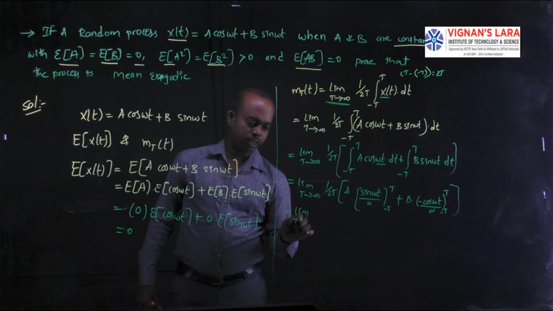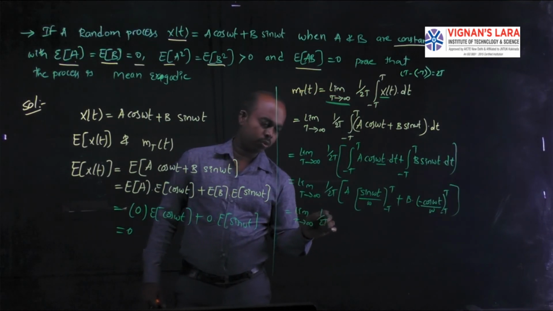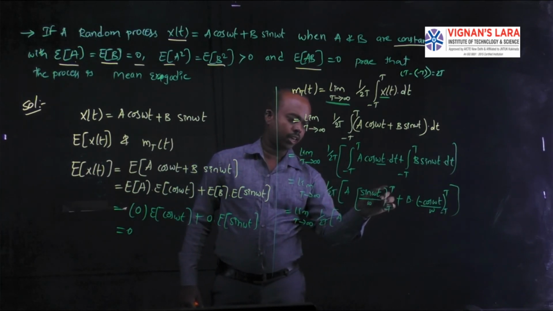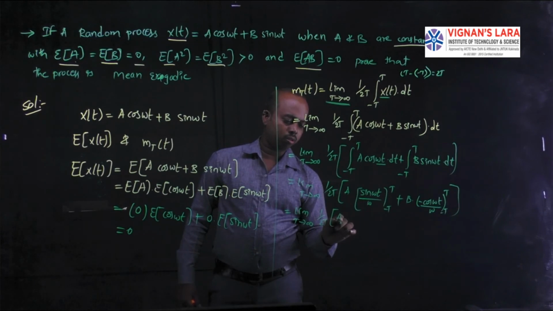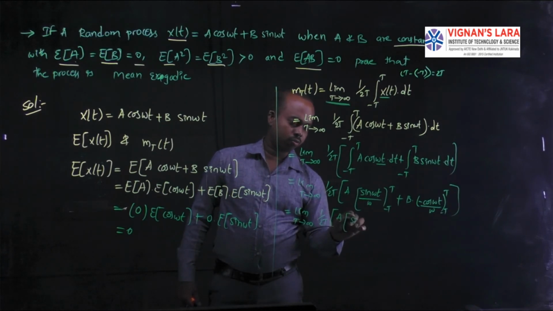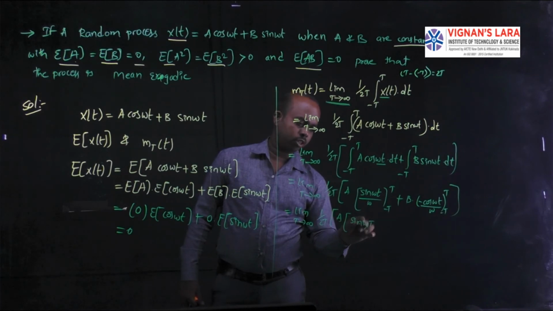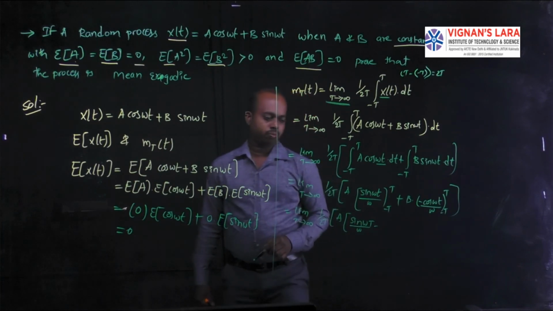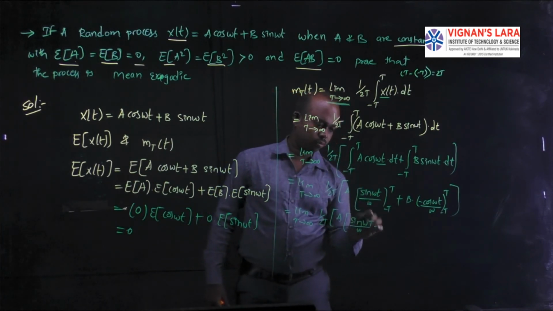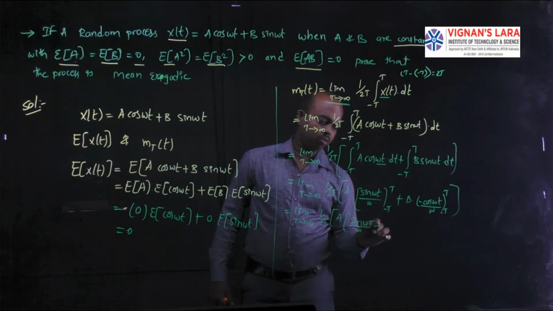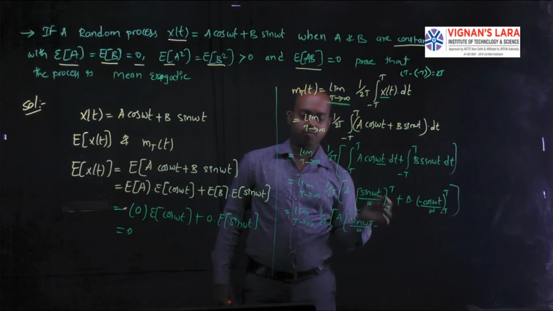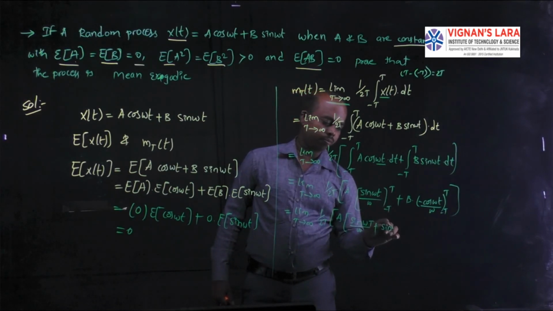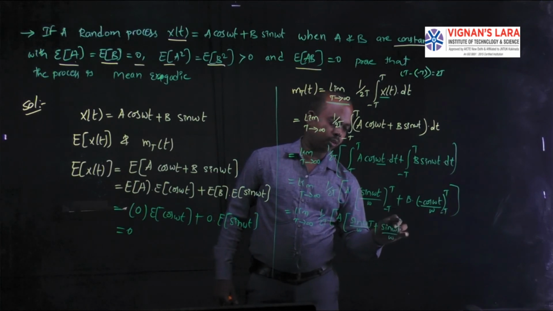Limit T tends to infinity, 1 by 2T. A is a constant. You have to take the higher limit and lower limit. That is sine omega T by omega minus sine of minus omega T. Sine of minus T is minus sine T, so minus into minus gives plus sine omega T by omega.